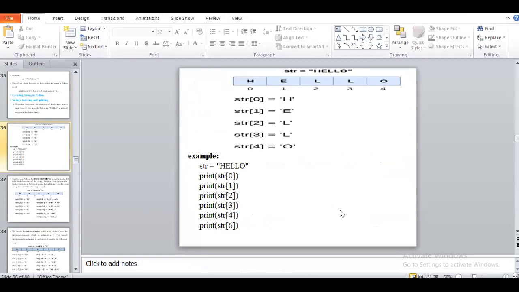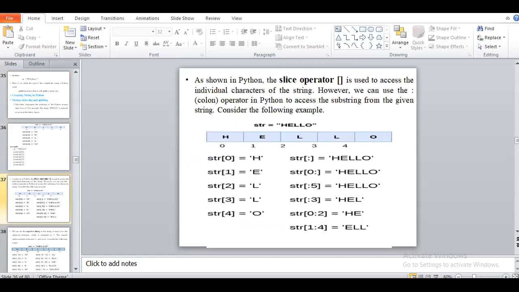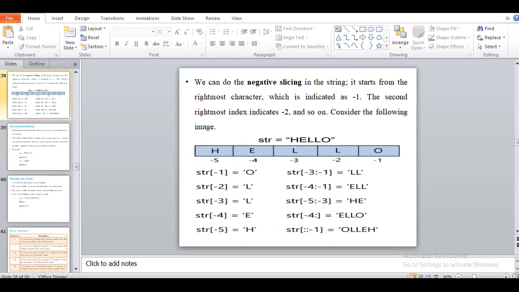Any doubt? Remaining students? Any doubt regarding these operations, how to create a string, indexing, splitting, slicing? No, ma'am.